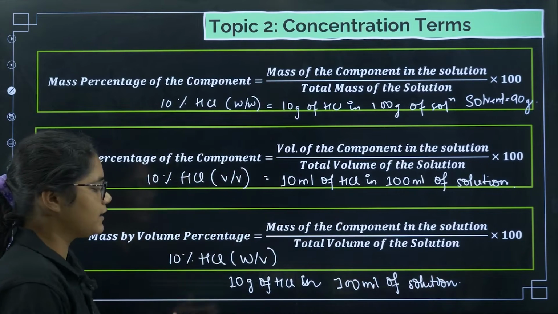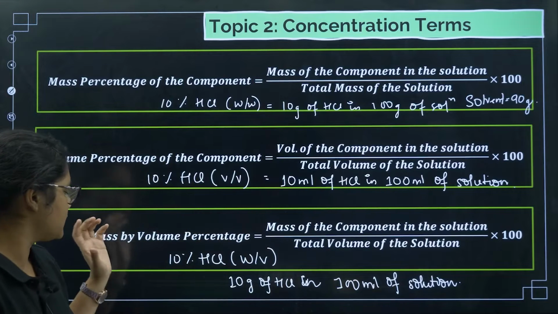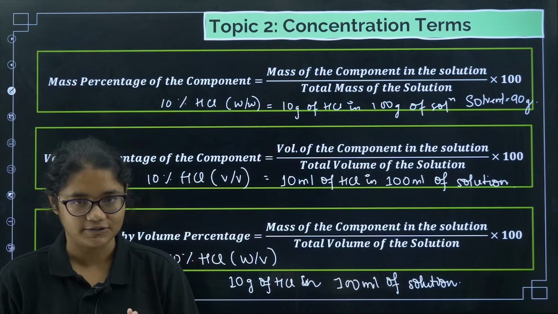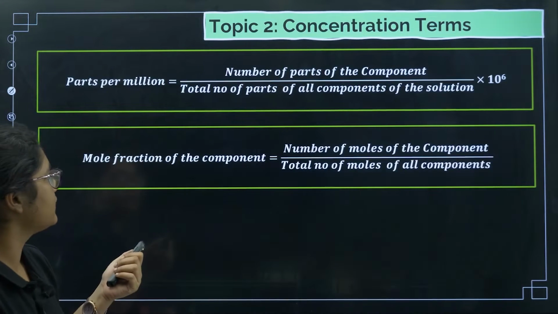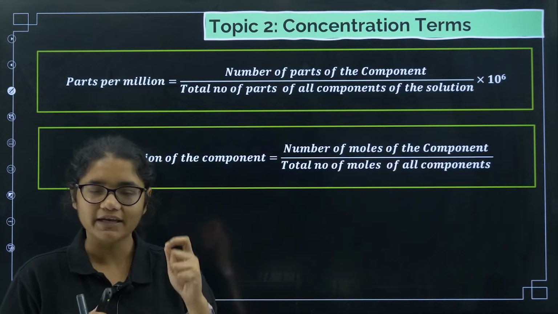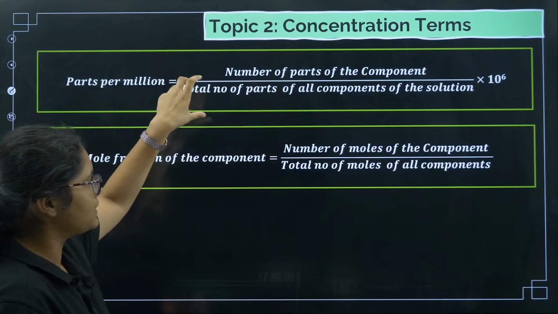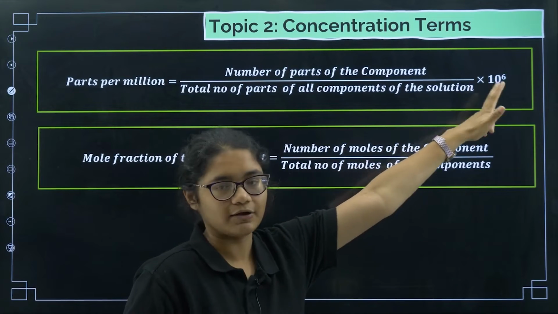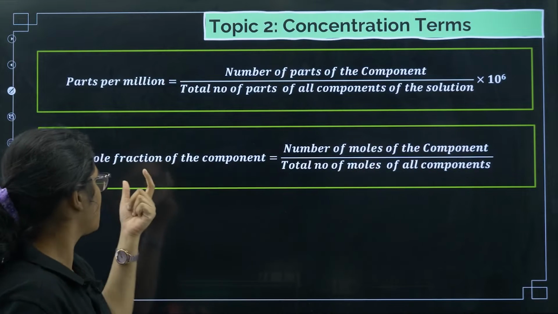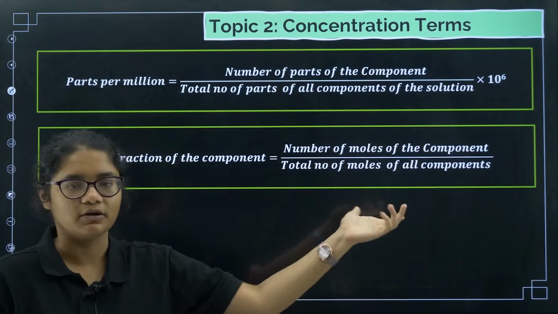So 10 gram of HCl in 100 ml of solution. That is what is given by mass by volume percentage. Okay, now coming to the next one, parts per million. This is used to calculate very trace amounts of concentration: number of parts of the component by the total number of parts, into 10 to the power of 6. Now coming to mole fraction: number of moles of the component by total number of moles.